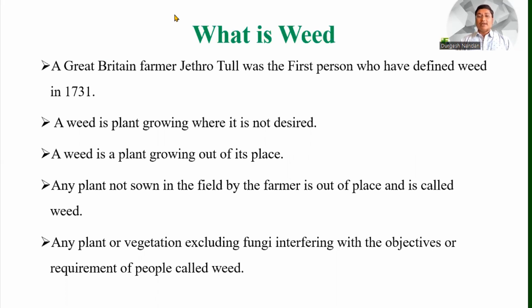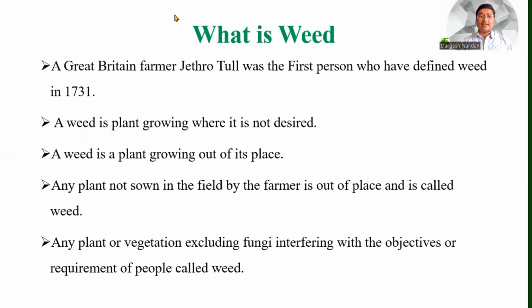Which plant where it is not desired but it has germinated, we can call a weed. It is not grown by the farmers, and it comes from outside of the place, from outside the field, and is not related to the crop which is desired. That plant is a weed.